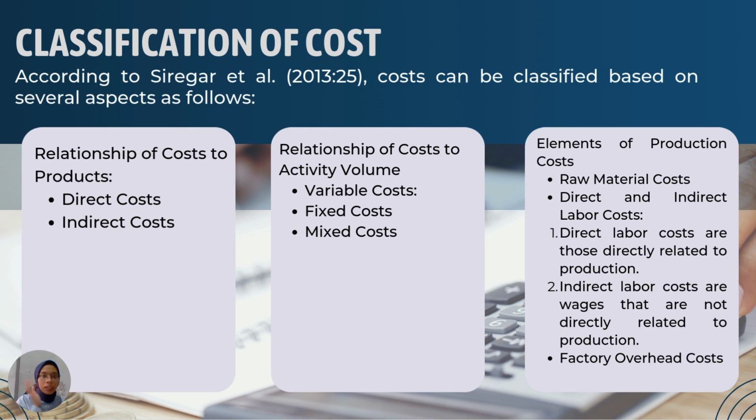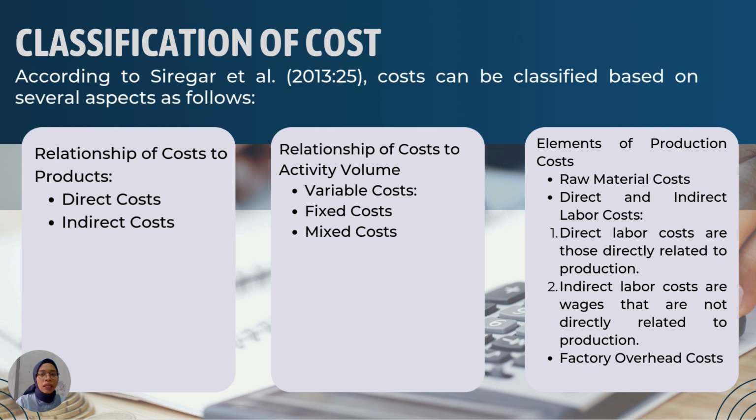Next is classification of costs according to Siregar. Number one is relationship of cost to products: direct cost and indirect cost. Number two is relationship of cost to activity volume: variable cost, fixed cost, and mixed cost.